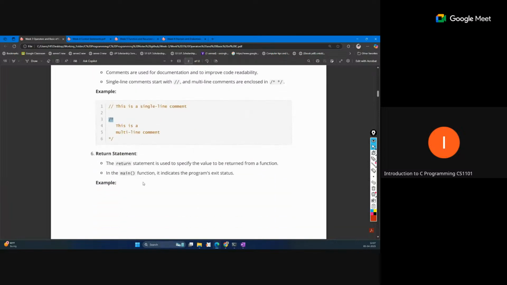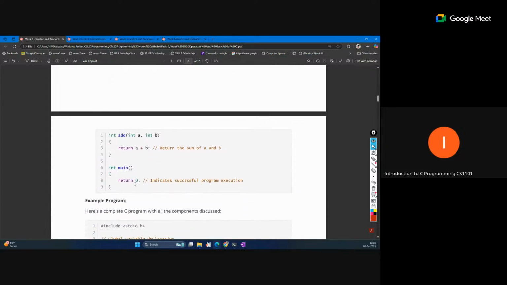Return statement, yeah, that is one command mainly used to return something to the program. From a function, we can return some value to the part of the program that called it. That is the statement which specifies a value returned by a function to the program.